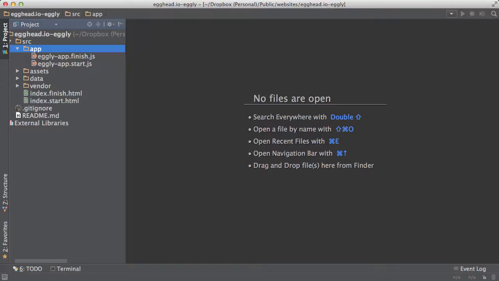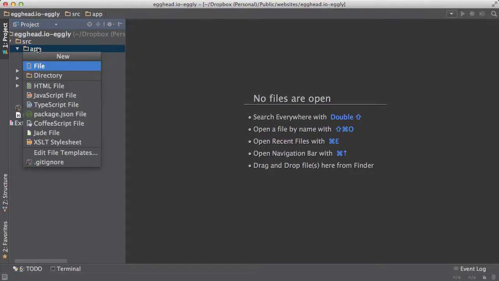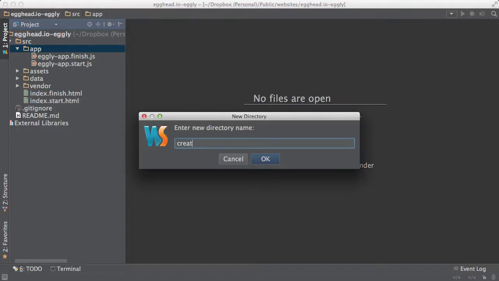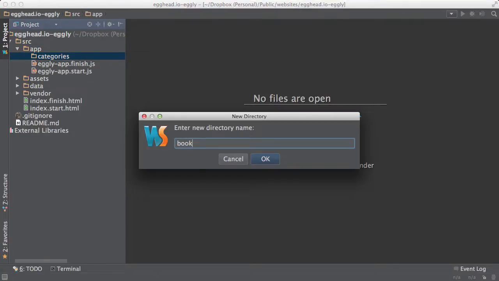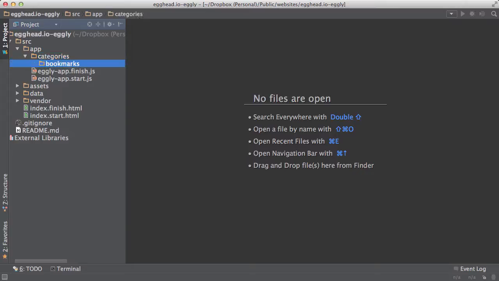To illustrate this in action, we know that Eggley has two main features, categories and bookmarks. And we know that bookmarks actually belongs to categories. So let's create a file structure that indicates this relationship. So we will go over to the app directory here and create a categories directory. And within that, we will create a bookmarks directory. And so now we know that bookmarks belongs to categories.